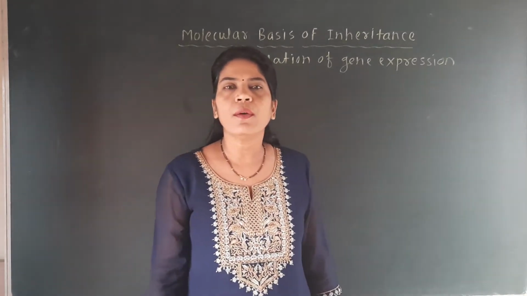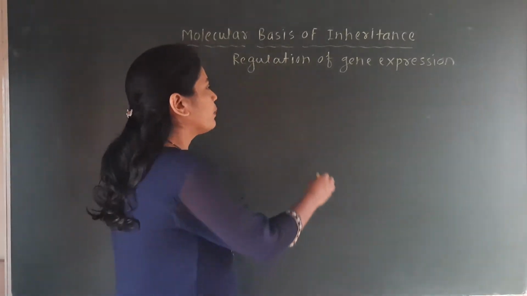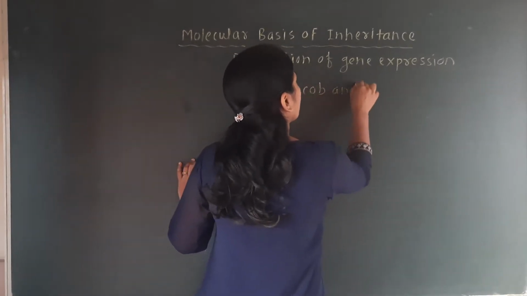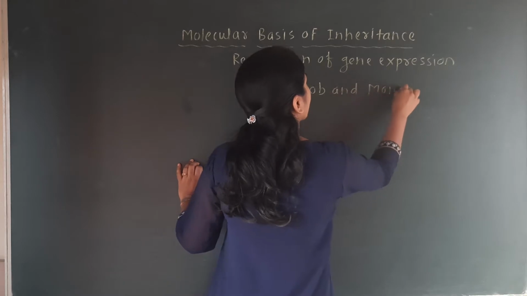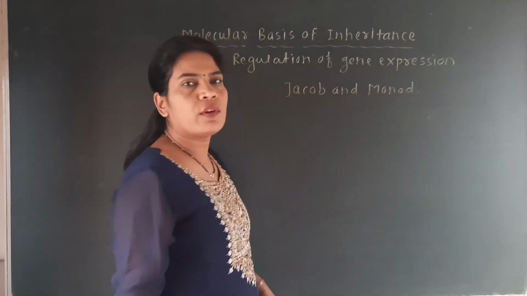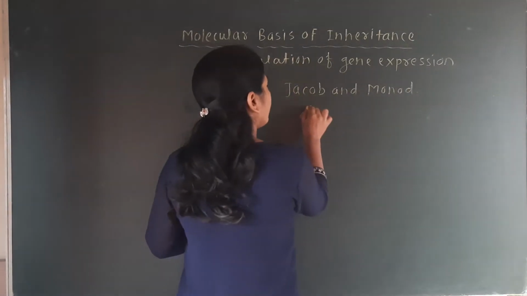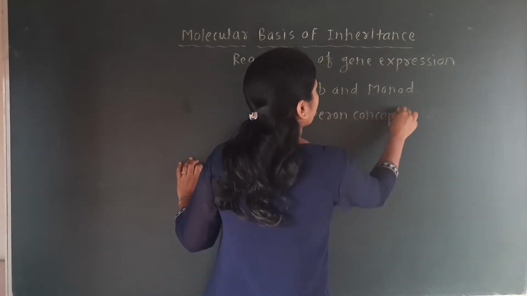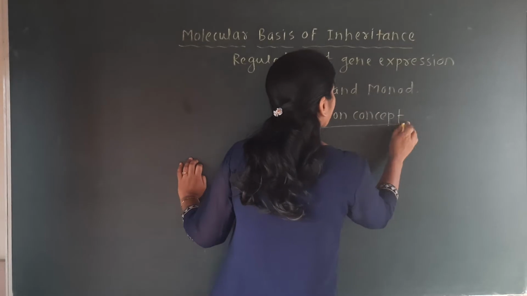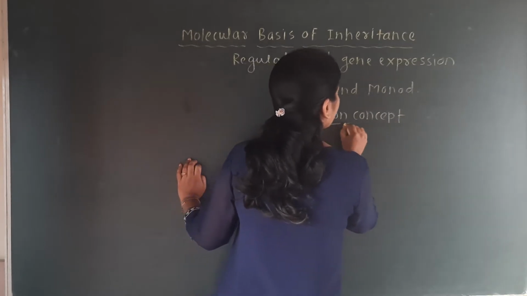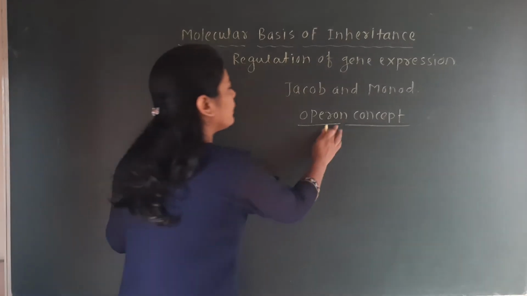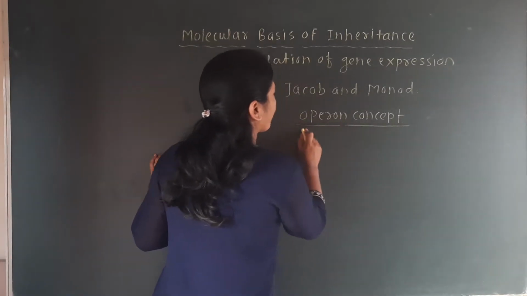Now the model proposed by the scientists Jacob and Monod is called the operon model, and that concept is named the operon concept. Now what is meant by this operon concept or operon model?